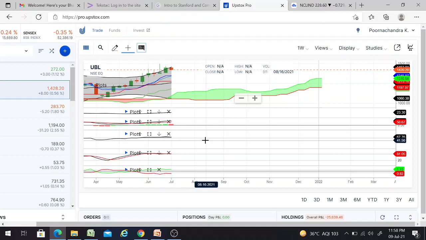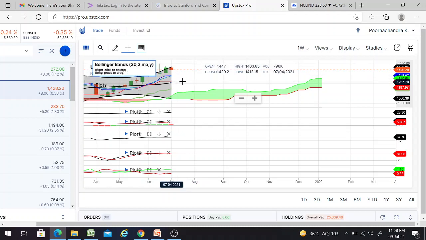So if you can see the Vortex here, the green color line is above the red color line. This gives one buy signal, and the RSI should be above 60. It is 67.76, and the MACD, the black color line, is above the red color line. This gives one more buy signal, and the ADX, if you can see, there's a slight upward trend going on. Also the Bollinger Bands got expanded, and the candles are near the upper band, and the dark blue line is above the red color line, one more buy signal, and the sky blue color line is also above the red color line, one more buy signal.